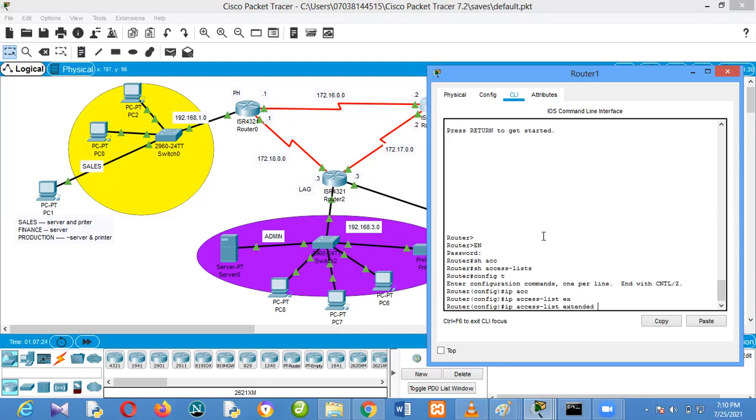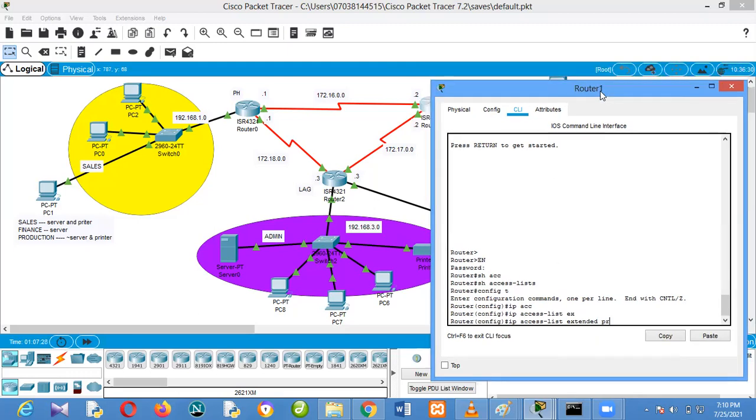This is a name here. I'm using extended, and I call it production to sales to finance. So you should be able to go to production and finance. So let me just give it like production to sales and finance. Let me give it that way. So how do I configure it now?